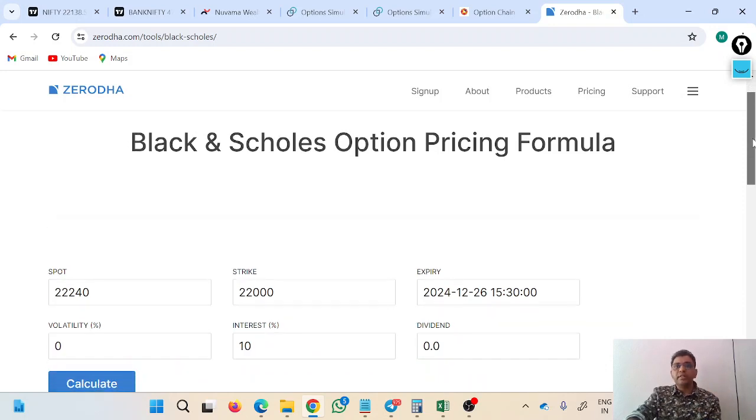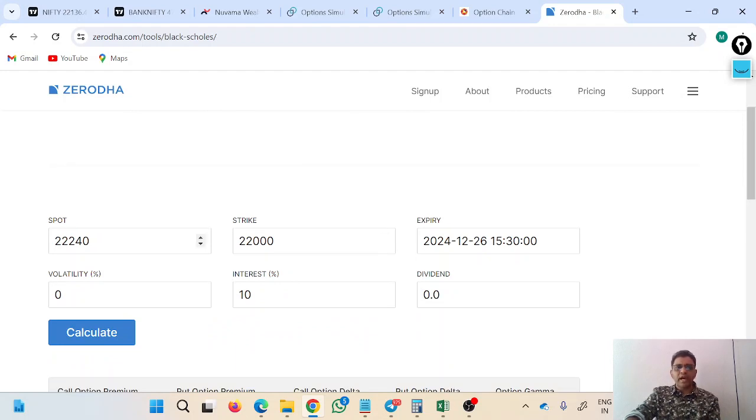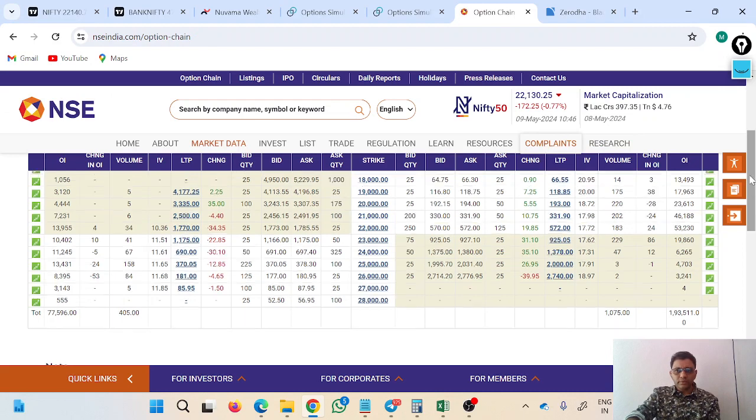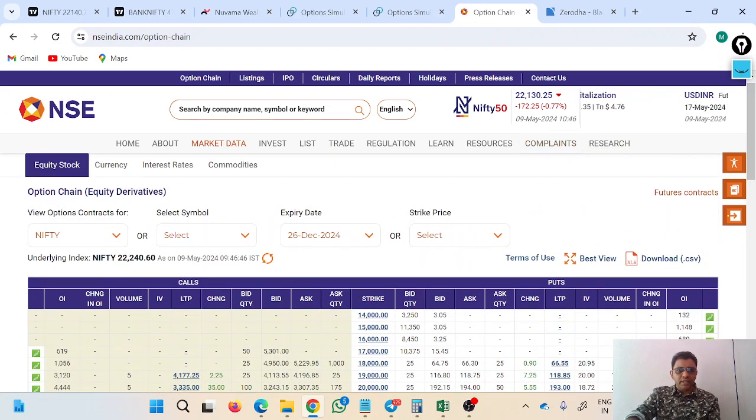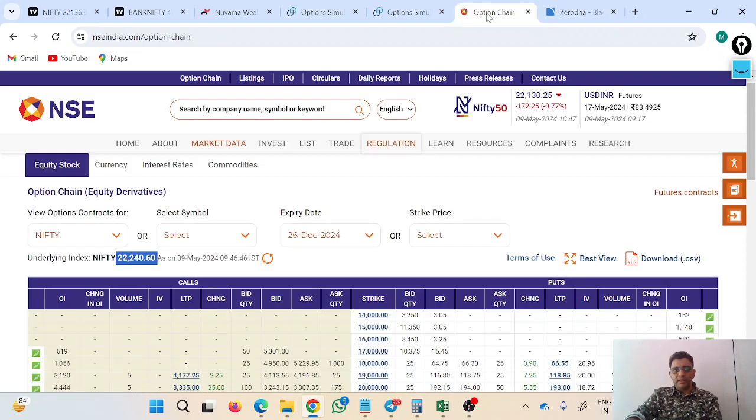Similarly, this is a kind of mathematical machine. This accepts the input. What input does it accept? First of all, it will ask you for the spot price. What is the spot price? We have seen that it is 22,240. I have put it over here. What is the strike price I am betting for? That is 22,000. What is the expiry? The expiry I have selected is 26th of December 24. Here, 26th of December 24.